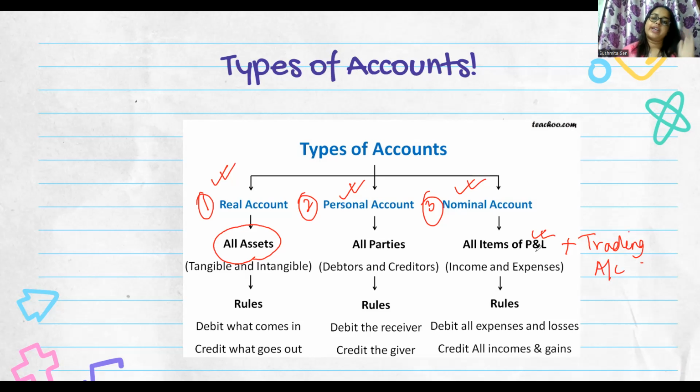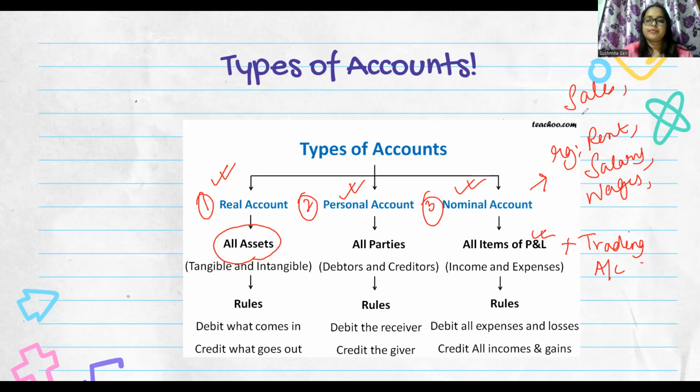Okay. For example, इसका example हो गया rent, फिर salary, wages, similarly यहाँ पे sales, purchases. So all of these are examples of nominal account.